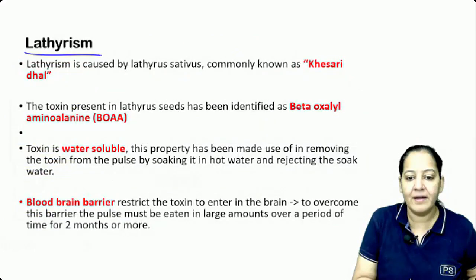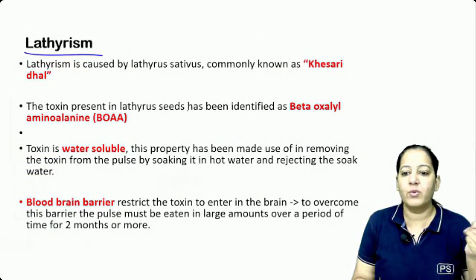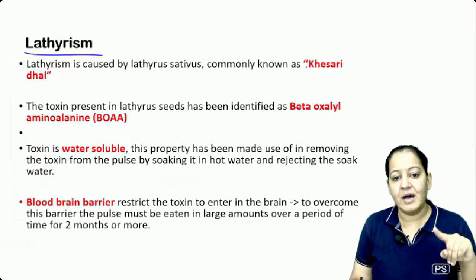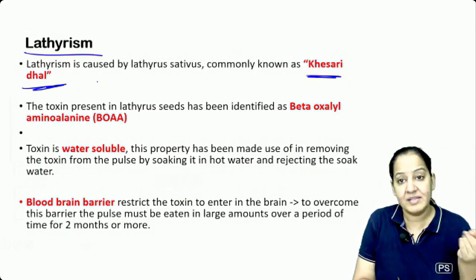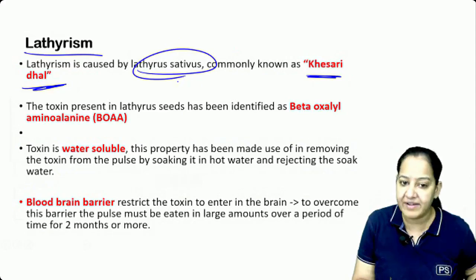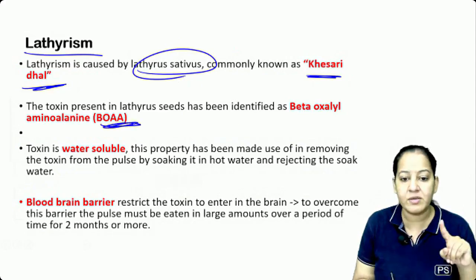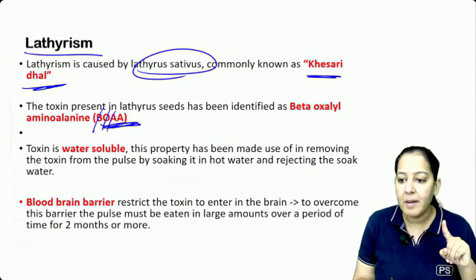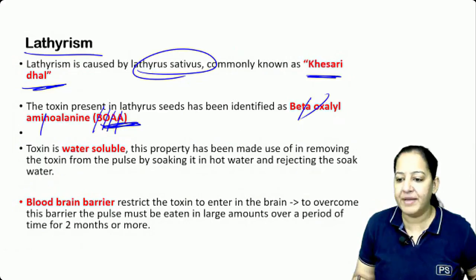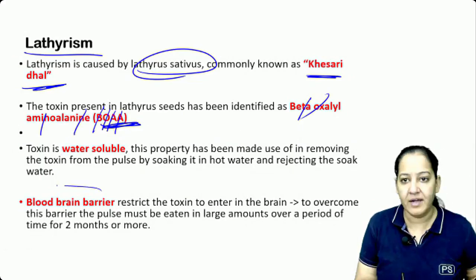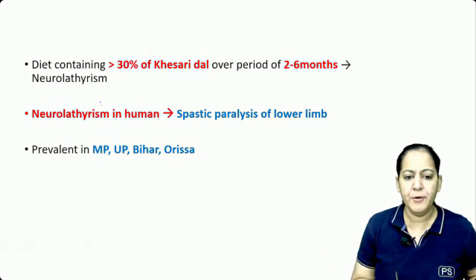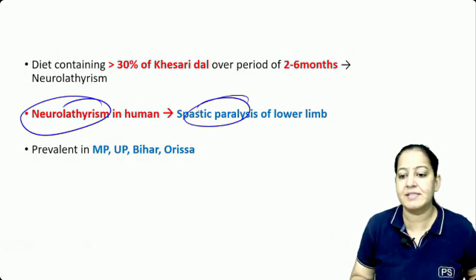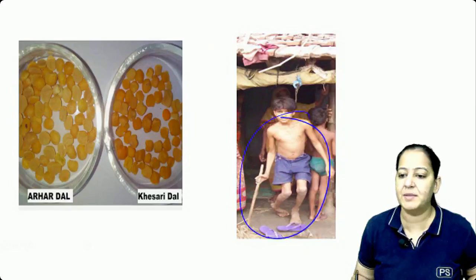There is a dal known as arhar dal. Some people mix arhar dal with khesari dal. The scientific name of khesari dal is Lathyrus sativus. It contains a toxin, BOAA, beta oxalyl aminoalanine. It can cross the blood-brain barrier if constantly given and produce neuroparalysis, spastic paralysis. You can see the person can become paralytic.